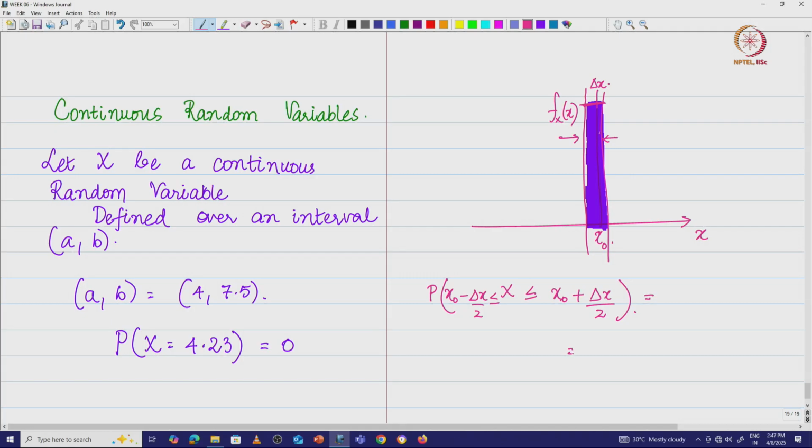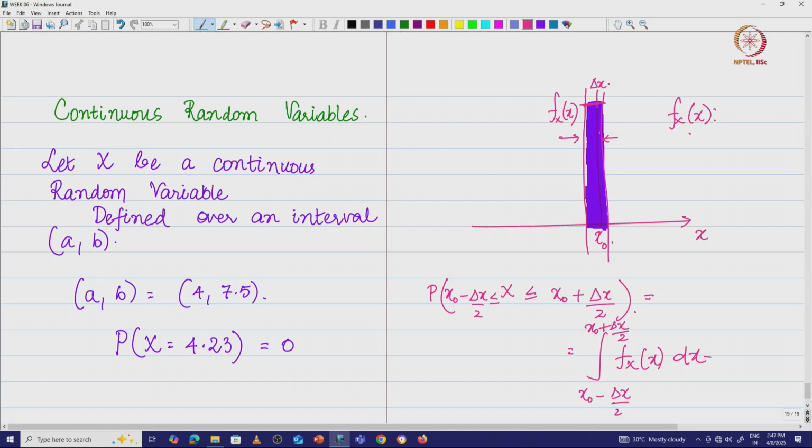So this is going to be the integral from x naught minus delta x by 2 to x naught plus delta x by 2 of f x of x dx, where I am going to give a new name to this f x of x.